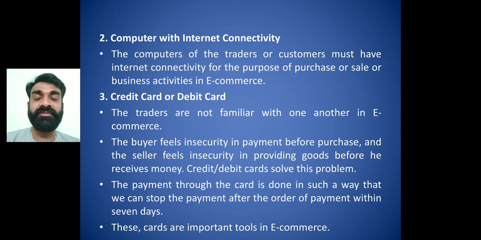Second, computer or mobile phone with internet connectivity, right? See, internet connectivity is required for online transactions, internet is a must. Various service providers are there where you can use the facility of internet. We have already understood the meaning of internet, what the services of internet are and what the types or functions of internet are, right? Third and important one, that is credit card or debit card.